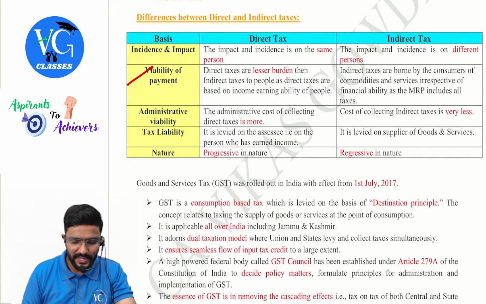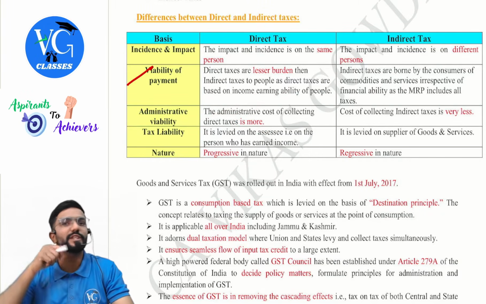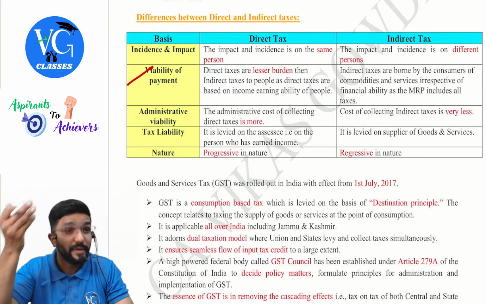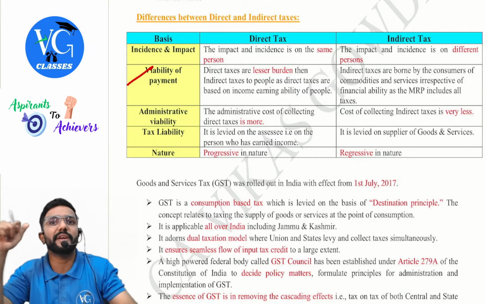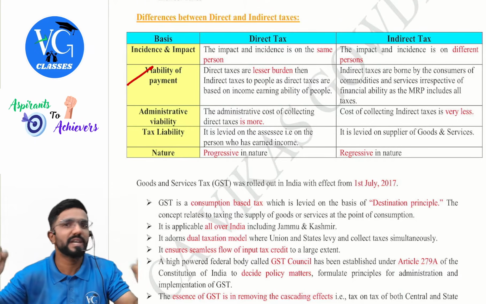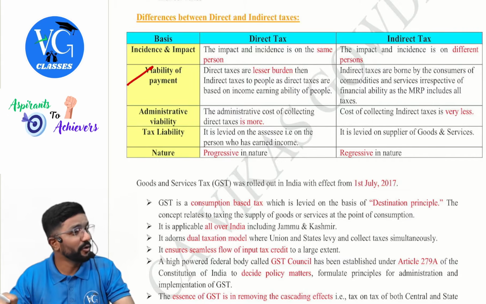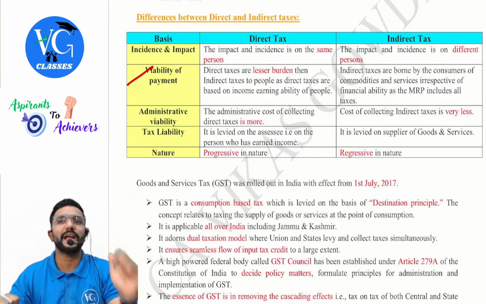Okay. Administrative viability. Sir, the administrative cost of direct taxes is more for the government. Why? Because it is difficult for the government to make people pay, because many people will have that psychological resistance. Why should I pay tax? I am the one who has worked hard and earned the money. Why should I give my share to the government? So the government has to take a lot of initiatives in order to make people pay tax.